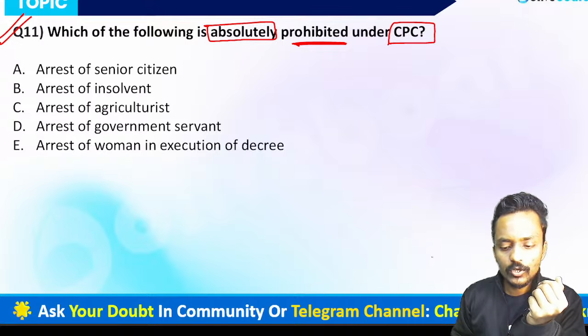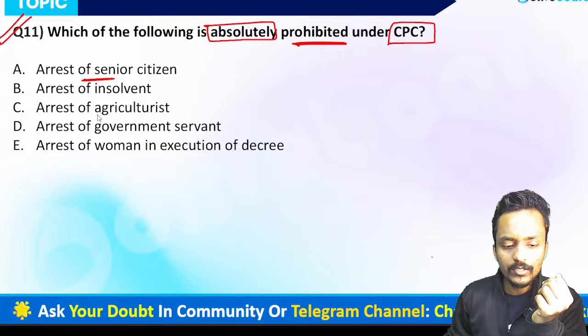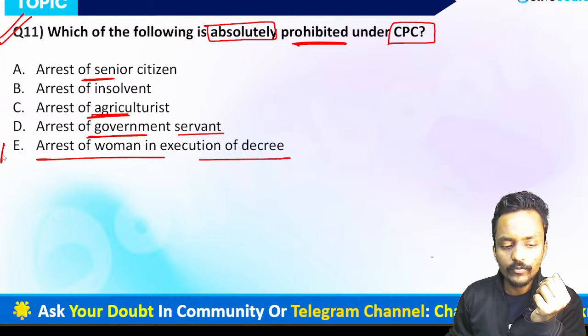Now the question is about arrest of senior citizen, arrest of insolvent person, arrest of agriculturist, arrest of government servant, and arrest of woman in execution of decree. Guys, option E will be correct.